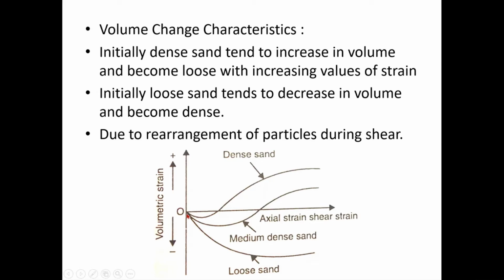Right, so in the case of volumetric strain for medium dense soil, you can see that there is some volume decrease in the beginning, but after that it will also dilate. But in the case of very loose sands, slowly it will keep on getting denser, and once it has reached that critical state, it will be constant. Here also, once you have reached the critical state, then it will go constant. Here again, medium dense sand, once it has reached the critical state, it will go constant. All right, so this is the volumetric volume change characteristic of sandy soil.